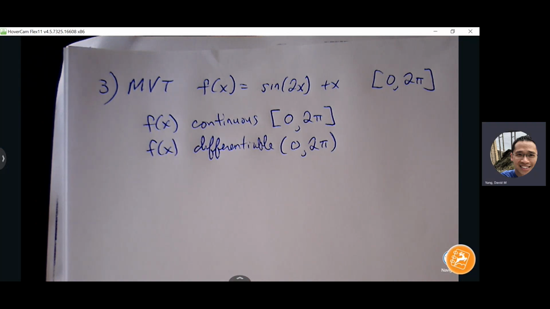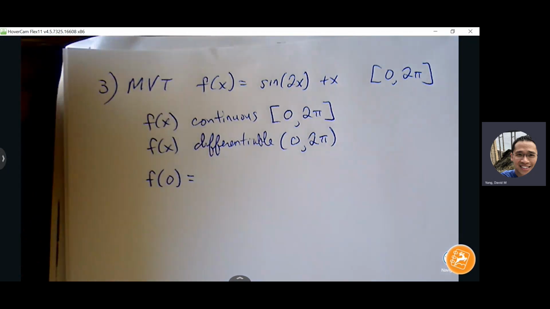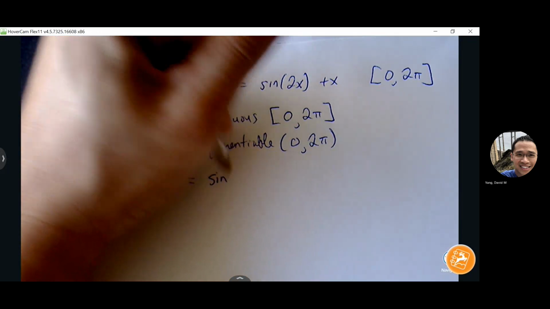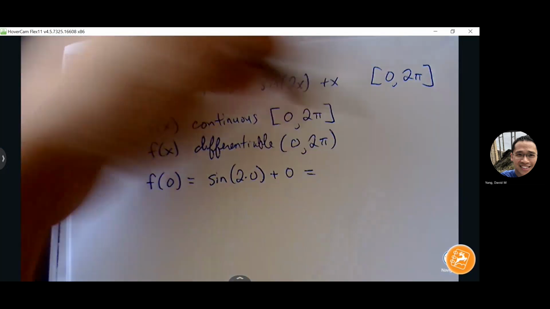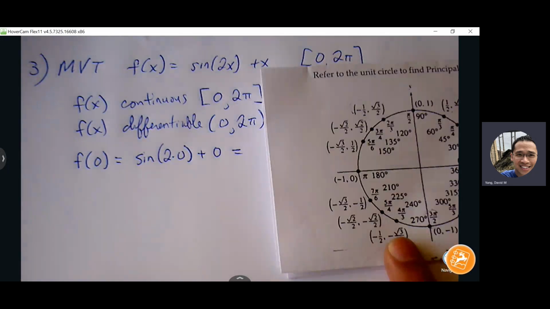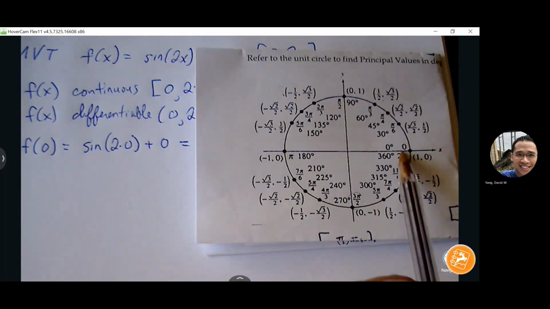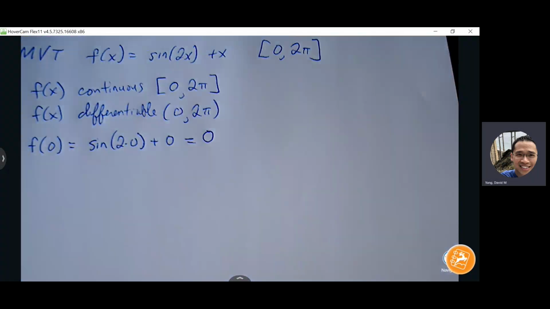And then we want to find ordered pairs so that we can find slope. Okay, so no calculus, no derivative. We're just going to spend the time to enter the endpoints into the function. The sine of 0 is just 0, right? So think about your unit circle values. And this test is going to be non-calculator, so we're going to do a lot of this work without a calculator here. So we know that sine of 0 is going to be 0. 0 plus 0 is 0. There's our y value.